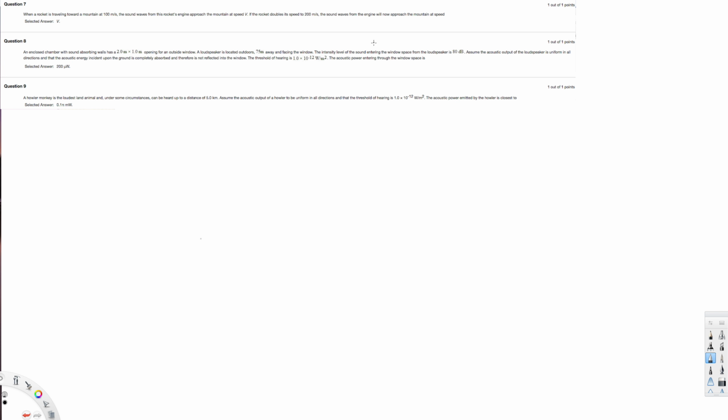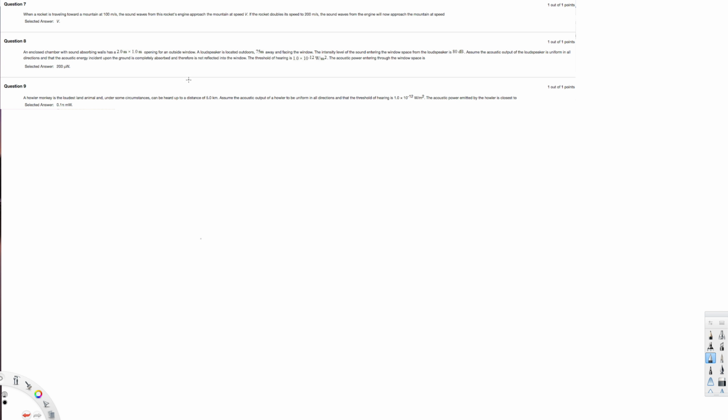So if the speed of the rocket changes, what happens to the sound? The sound velocity never changes, right? It does not depend on the source speed. So even if the rocket speed changes, sound is still going to travel with the same speed because it depends on the medium. In air, the sound is always at a certain speed, and if it's a solid, then the speed will increase.